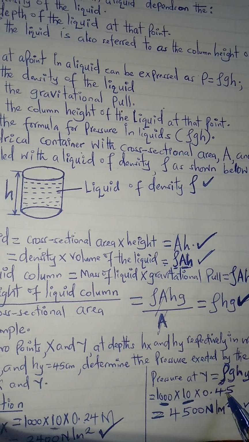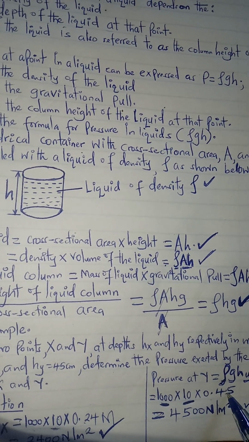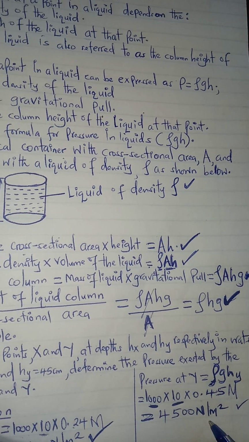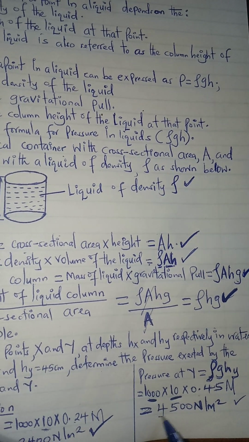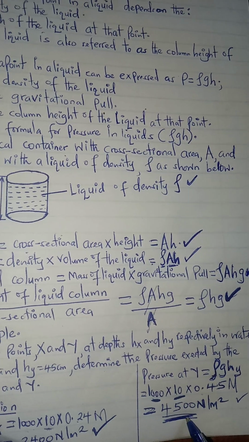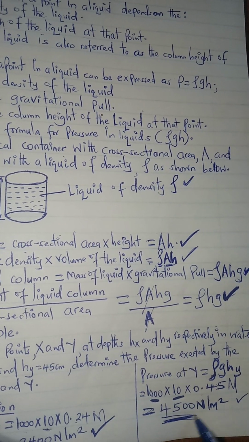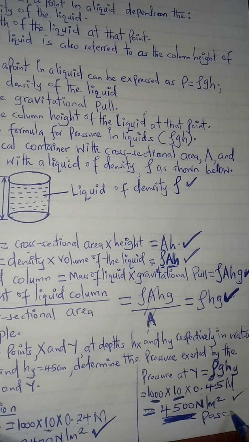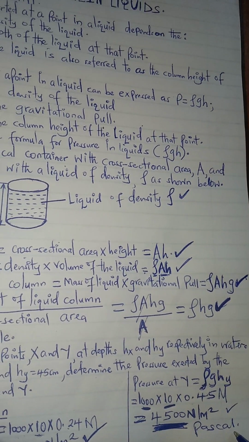The height there was in centimeters, so you divide by 100 to get meters. When you evaluate, you get 4,500 Newton per square meter, or Pascal. You can also say Pascal is the unit of pressure.